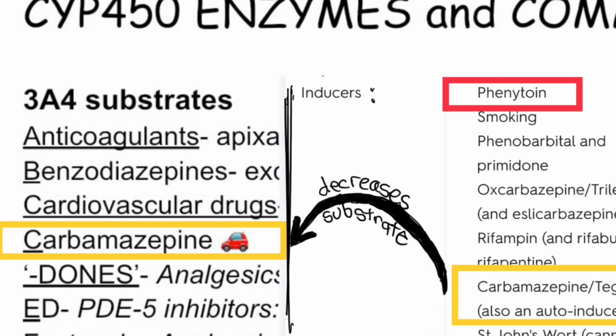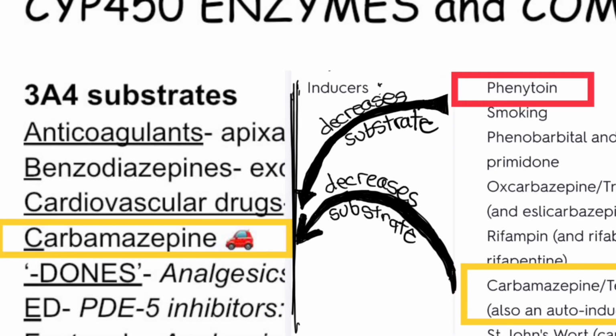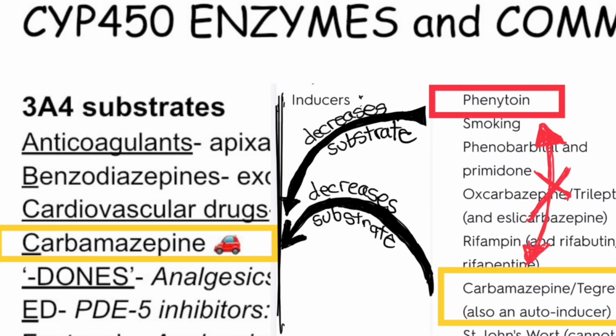Carbamazepine is an inducer, but carbamazepine is also a substrate. What could happen once we add on phenytoin? Carbamazepine was balanced out. We were doing just fine on it to begin with. If you add phenytoin, phenytoin will not act on another inducer, it's going to act on the substrate. So that combination could actually decrease the level of the carbamazepine, making it less effective, even though we're adding on a second drug.